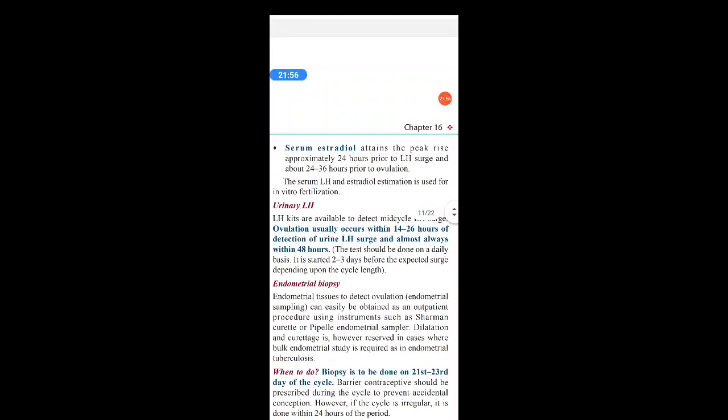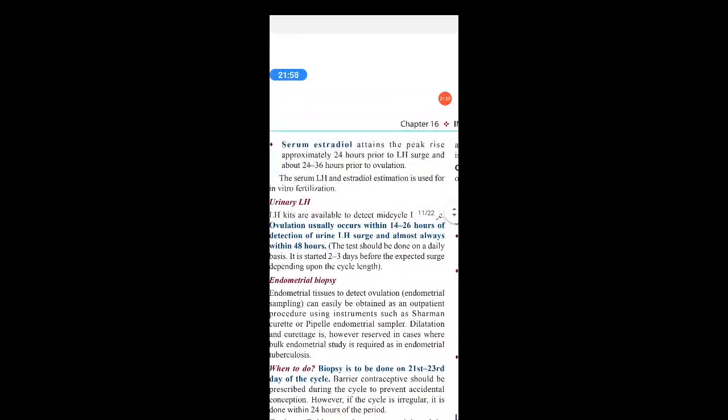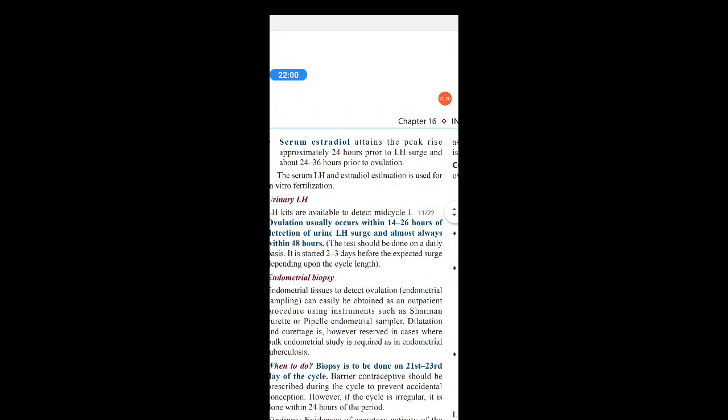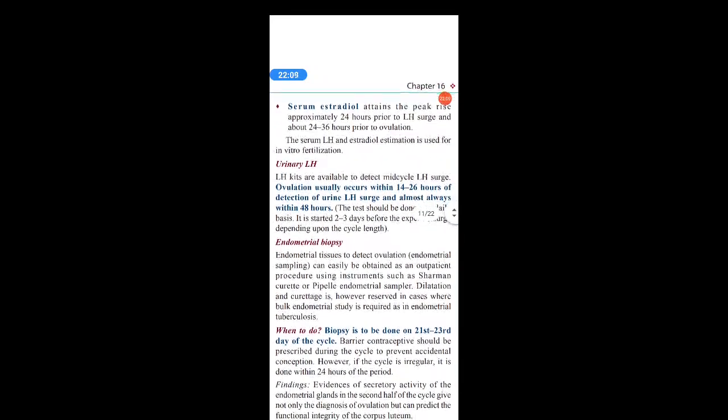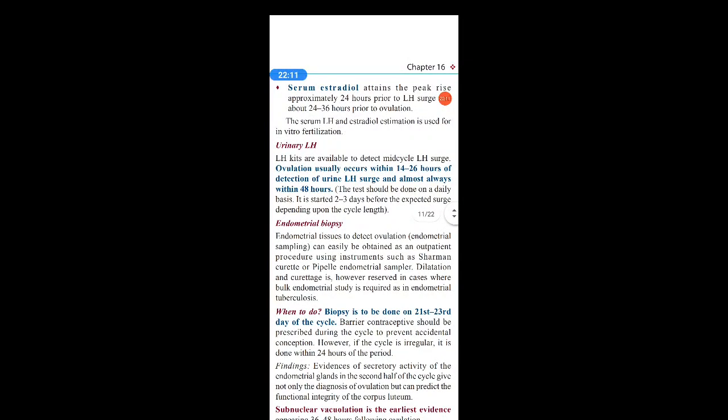Then next is about the serum estrogen level. Estrogen hormone you have to measure. It attains the peak rise approximately 24 hours prior to the LH surge and about 24 to 36 hours prior to ovulation. The serum LH and the estradiol estimation is used for IVF, for in vitro fertilization.